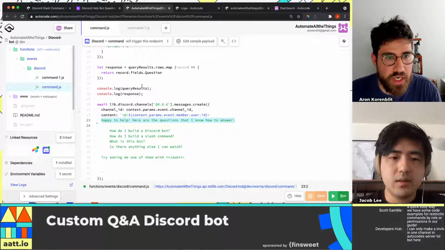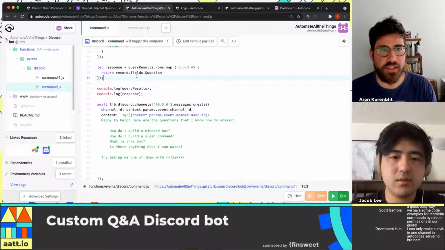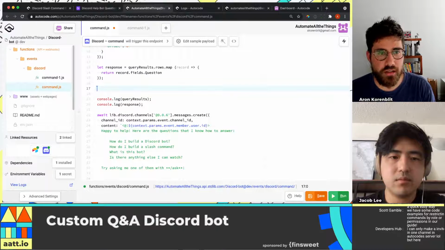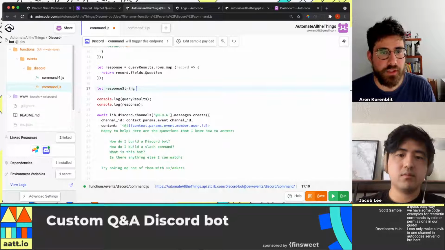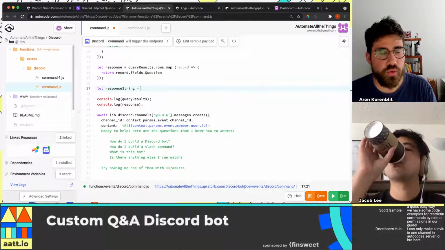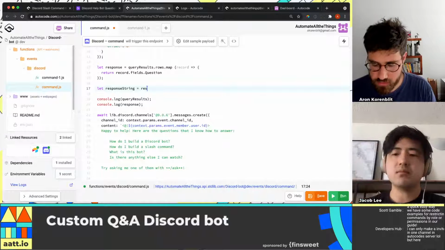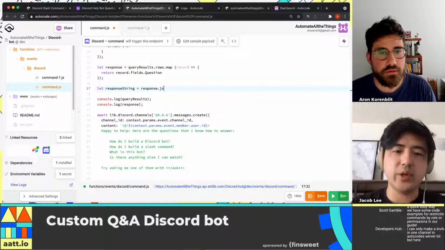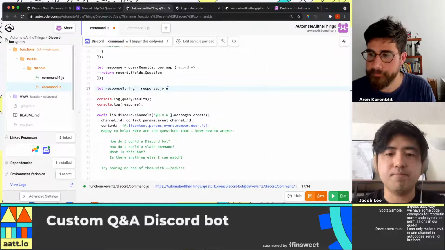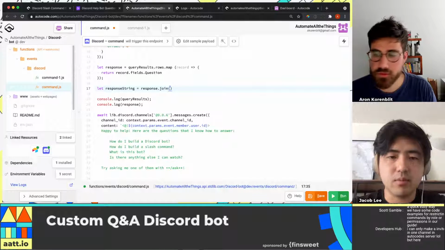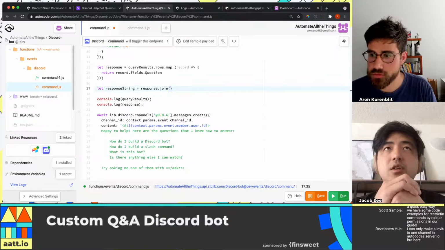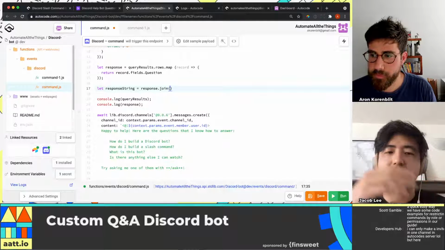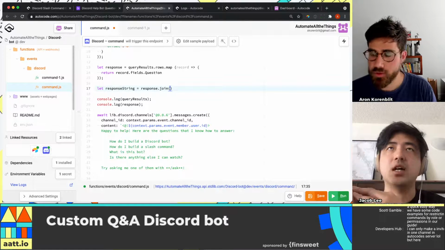Here, we want to create another variable, I imagine, like response string, equal to response.join. Yep, and then the way .join works, it takes a parameter. We're creating a string out of all the items in the array, so it's combining them.